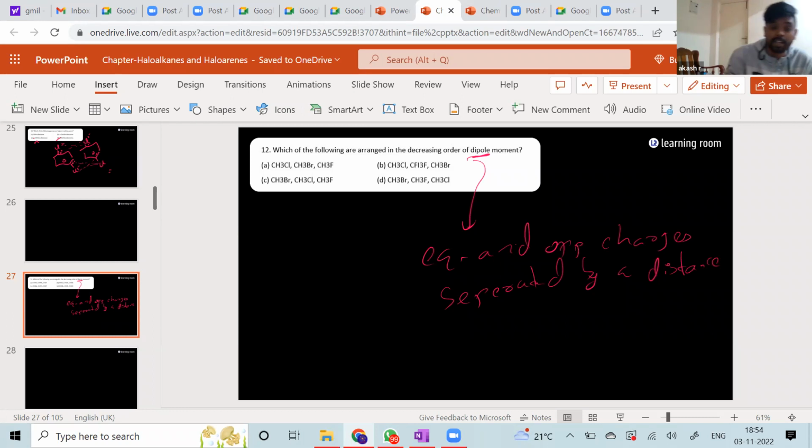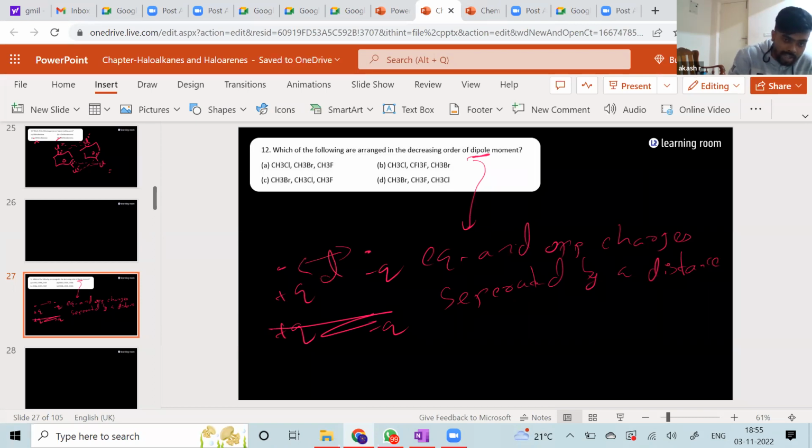Now, how is it going to be? It's going to be like this. For example, say one is having plus Q charge, and some distance away, you have a minus Q charge. This is some plus Q and this is some minus Q, and in between these two, there has to be some distance. This entire arrangement is what is called your dipole.